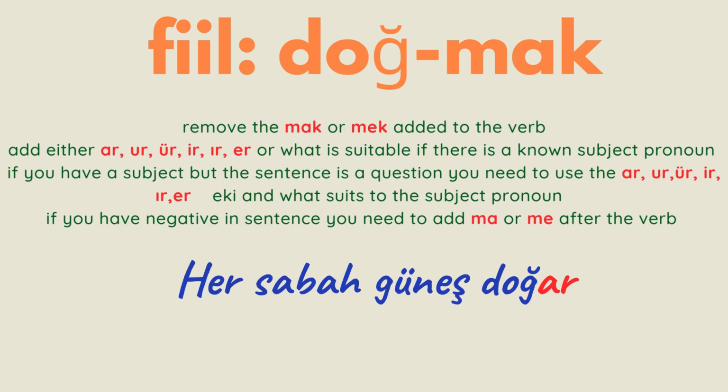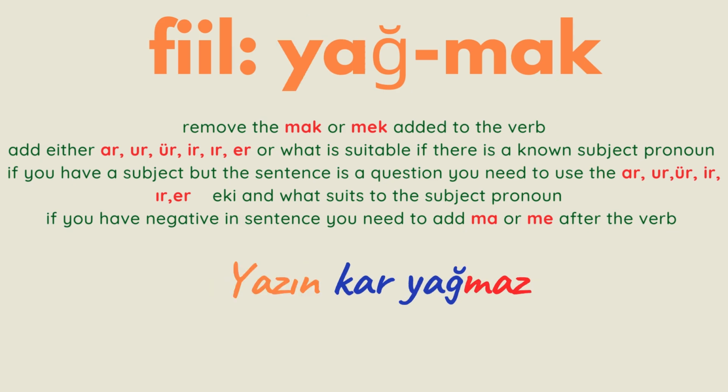There's no question, there's no negative. It's a fact. Every day the sun rises. Yazın kar yağmaz. Yazın summer, kar, snow, yağmaz, doesn't snow in summer. It's a fact. So I have to make it negative. Yağmaz.